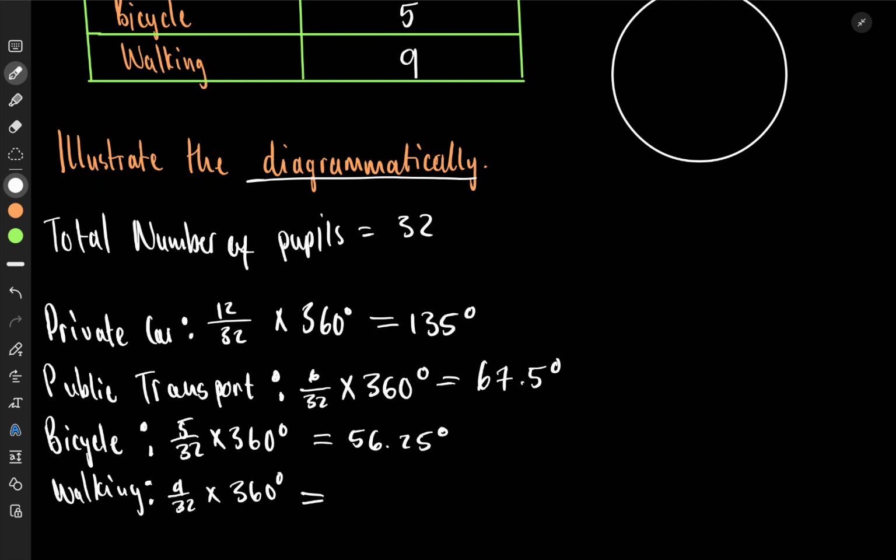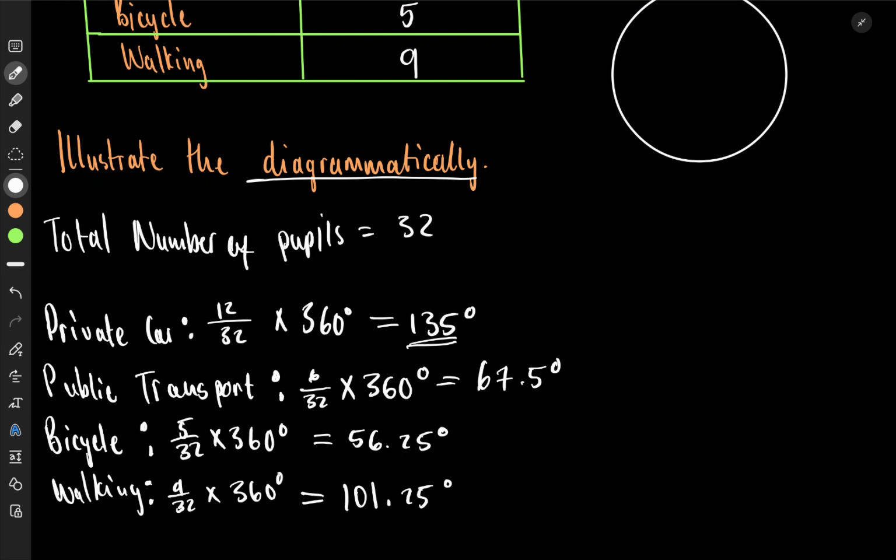Then walking is 9 over 32. So it will be 9 divided by 32, times 360. We'll get 101.25 degrees. So there we go. These are the angles we have gotten. We've converted the quantities into angles, and now we can put them in a pie chart.